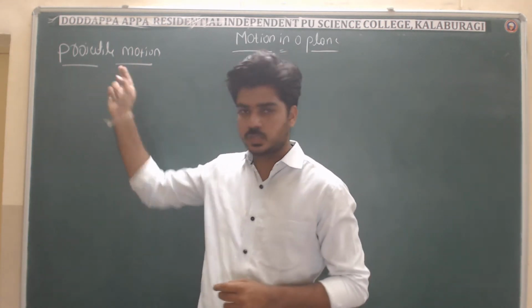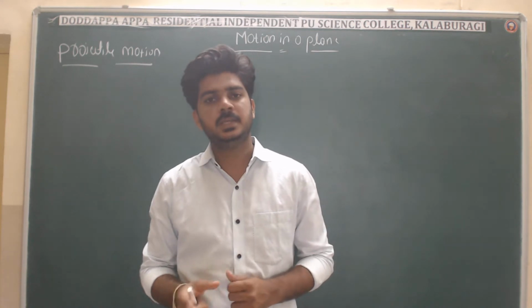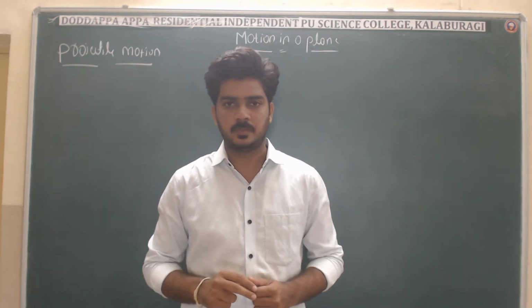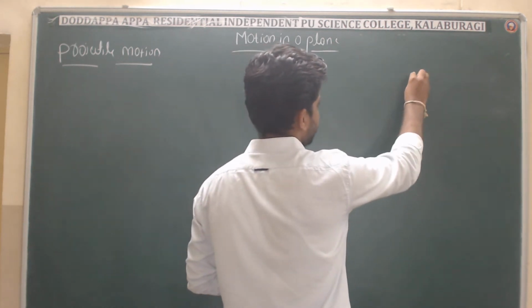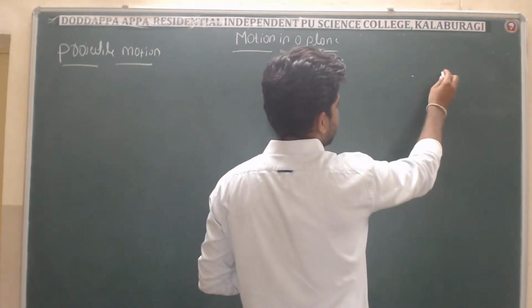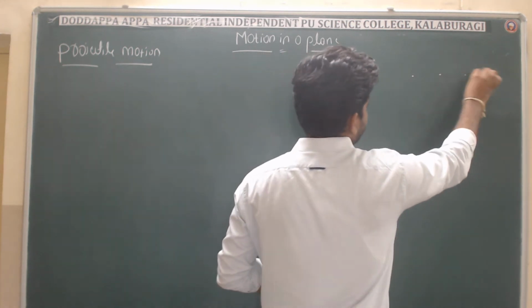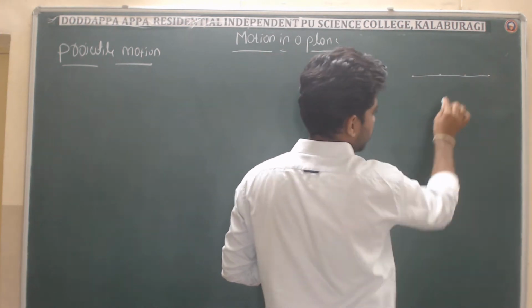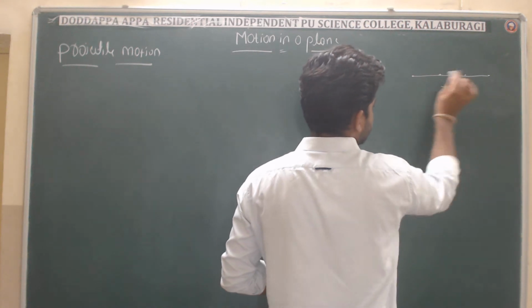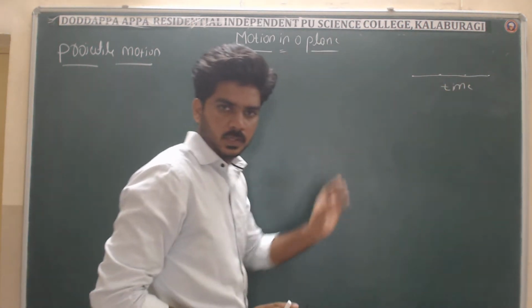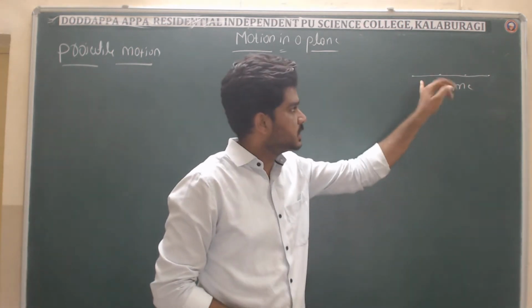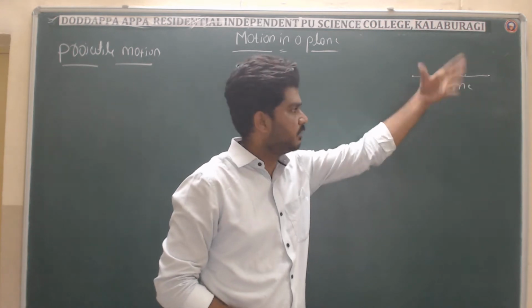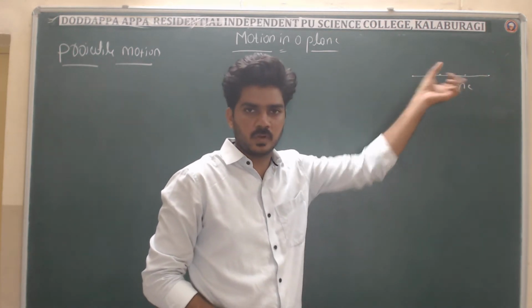First of all, motion, as we have already studied, is the process of changing the place. That is what we call motion, right? For example, if we have one body at this point, after some time it will go to this point, this point, this point. It means in every situation it is changing its position with respect to time. So this process is what we call motion. Just keep in mind, motion is nothing but change in position. The object changes its position in every situation with respect to time. That is what we call motion.